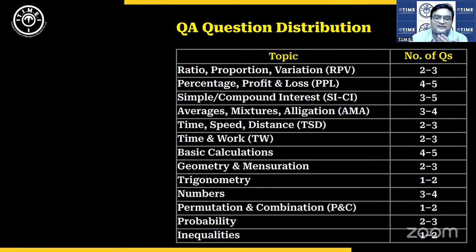Questions on PNC were also asked. So there was one particular question that I recall. The question was on finding out the number of people given the number of handshakes that can happen. So students who know it, it's a very simple question. It's a one-step problem-solving question. So nC2 is equal to whatever number you have to find out, n. So it's that direct. Questions were that direct.